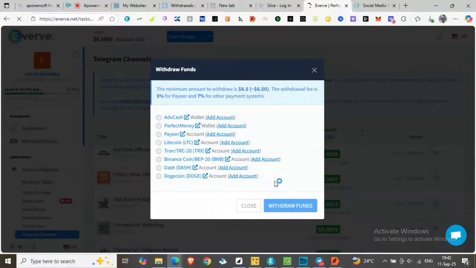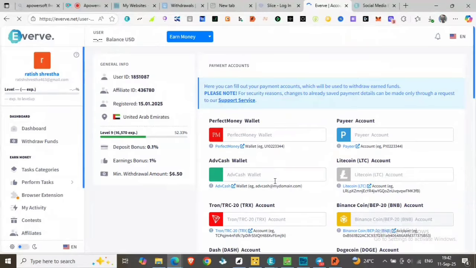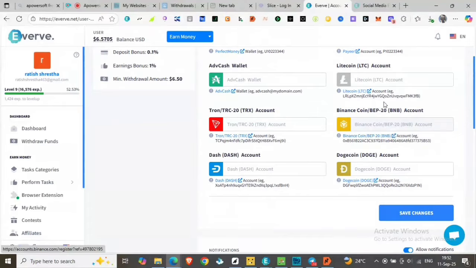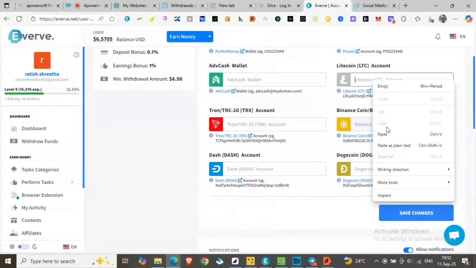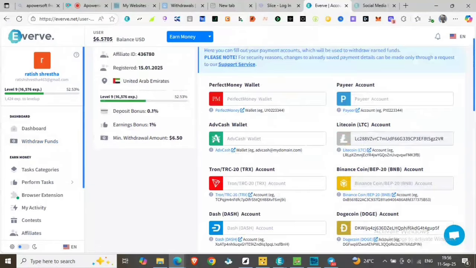When you click the add account, a new page will open where you will have to set your Binance address. You can see the Binance address which starts with 0x. Let's add the Litecoin address in the box and paste it, and you can see the Litecoin address I got from my Binance exchange. That Litecoin address is from my Binance exchange. I click the save changes, and you can see the changes being saved successfully.